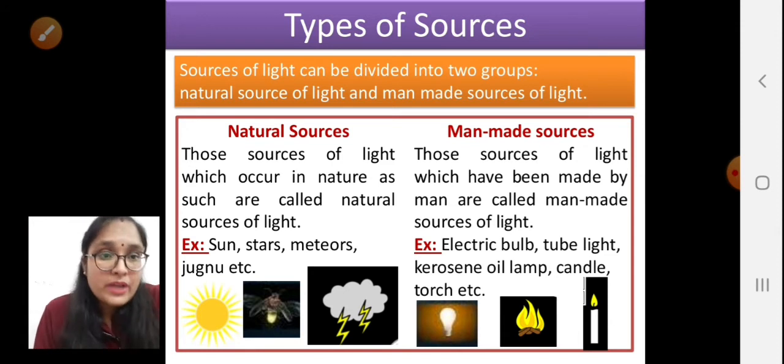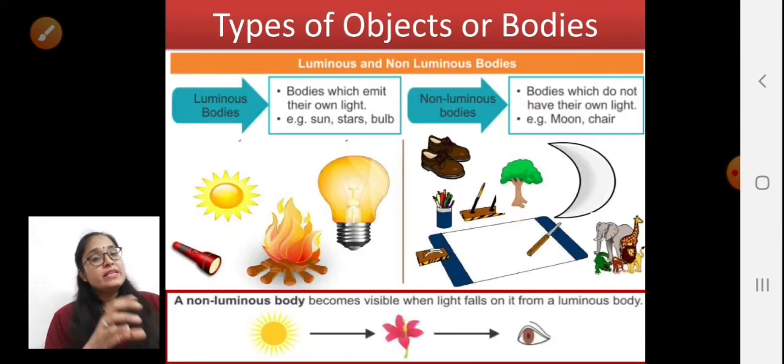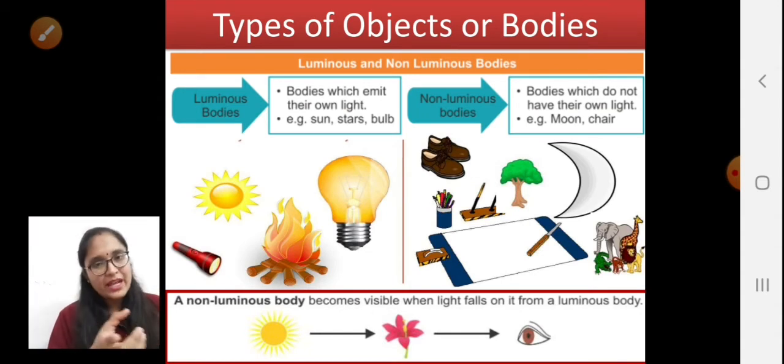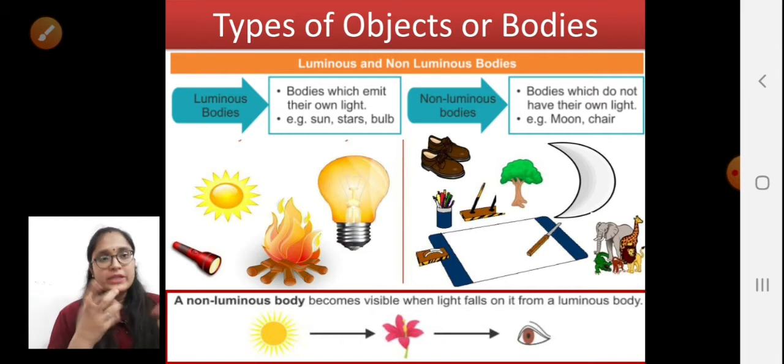Now moving to the next, if we see around us, do all the objects which are present around us have light of their own? No, na. No, it is not possible. We are saying that we need light to see the object, but all the objects do not have their own light.